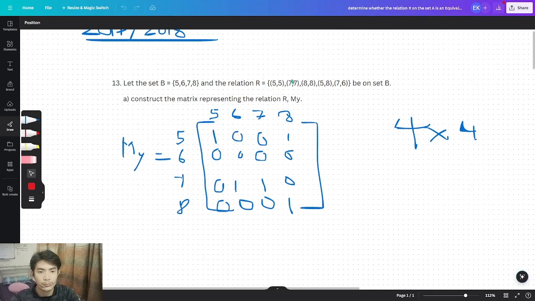So there's (5,5) here, we put 1. (7,7), there's 1 here. (8,8), okay, there's (8,8) here, so we put 1. (5,8), 1 here. (7,6), okay, there's (7,6) and (7,7). Other than the stated pairs, there is no entry in the relation, so we put 0. Okay, so we got the matrix of R.